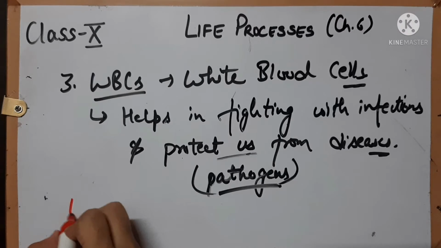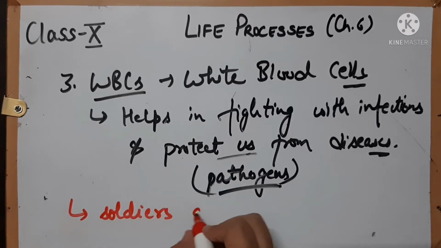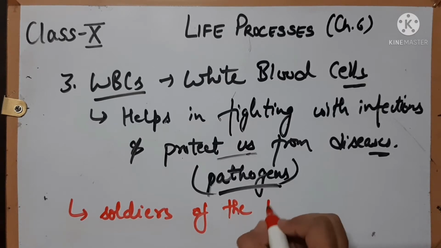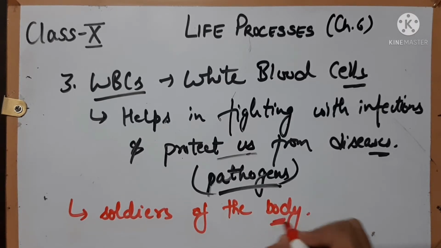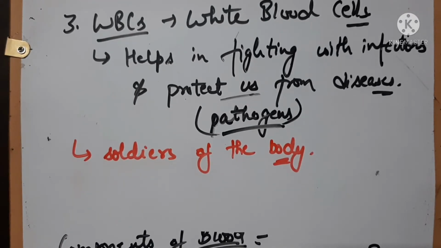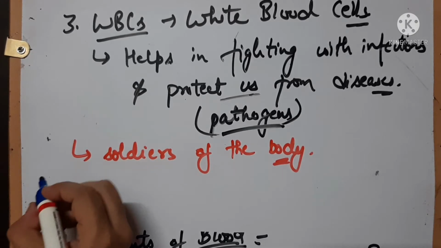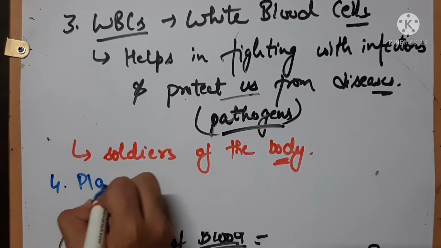As WBCs are protecting us from diseases, that is why WBCs are called soldiers of the body, as they are providing protection to us, right? This was all about WBCs. Now let's talk about the last component of blood, that is platelets. The fourth component is platelets.